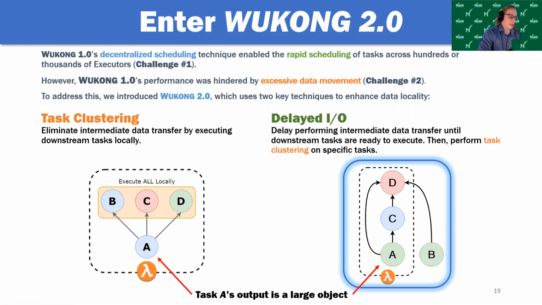But we'd like to avoid writing this data if at all possible. So what A will do is, instead of writing the data, it'll just wait. It won't increment D's dependency counter. It'll just wait until it sees that B has finished executing. Once it sees that B is finished executing, and C is finished executing locally, it'll execute task D. So it just sort of waits. It doesn't tell anybody that it actually has task A's data. It just waits for everything else to finish. And in doing so, this actually speeds things up substantially, as we'll see later on. The read and write operations for large data in particular are just extremely expensive. So this actually makes a fairly large difference.